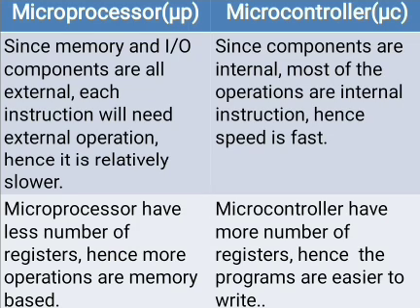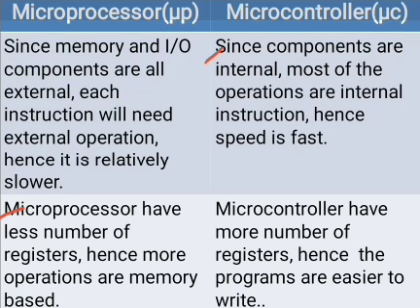Next, since memory and IO components are all external, each instruction will need external operations. Hence, it is relatively slower. But in a microcontroller, since components are internal, most of the operations are internal instructions. So, speed is fast.